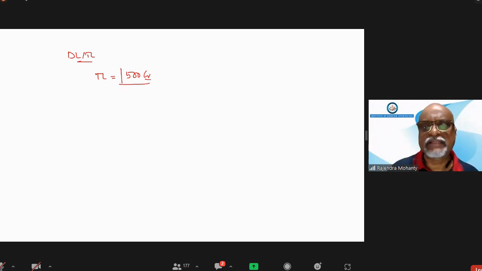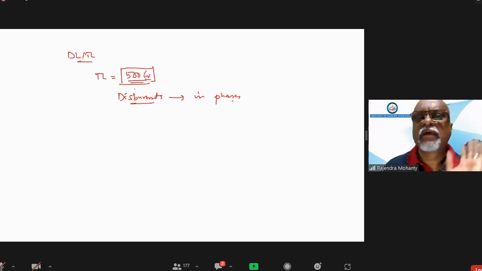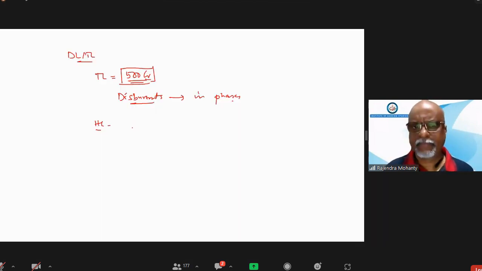When a term loan is sanctioned, there might be a possibility that the disbursements of the term loan may be in phases. Suppose a big project loan of 500 crore is given. Even a housing loan for construction of a house or purchasing a flat can be done in phases. At the beginning, some amount is paid to the builder. After 6 months, more is paid. Then before completion, or while you are moving in, the final amount is paid. So normally disbursements are in phases.